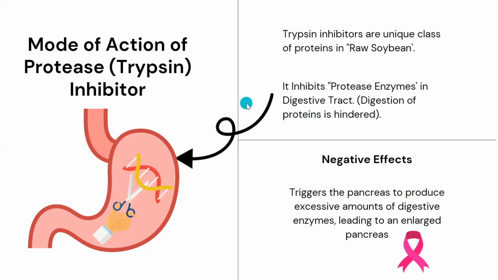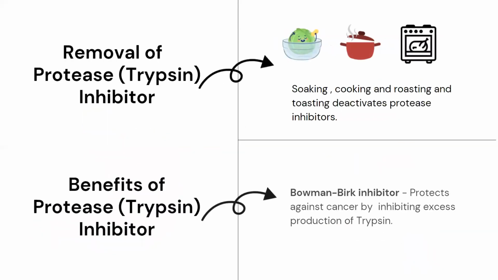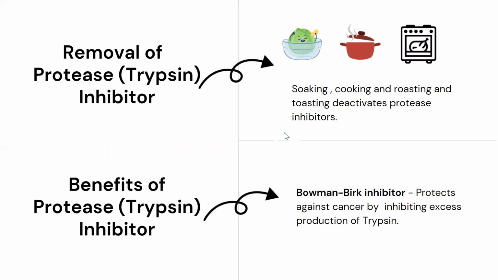If there is an excess of protease, this could also lead to enlargement of the pancreas, because these inhibitors are purposely generating a mechanism in the pancreas which has to release the protease enzyme forcefully. So now the pancreas is undergoing stress. Due to this stress, the pancreas can enlarge, and this could lead to a lot of negative effects on the pancreas. For example, it could lead to pancreatic cancer, right? This is one of the major impacts which this protease inhibitor can have on our body.